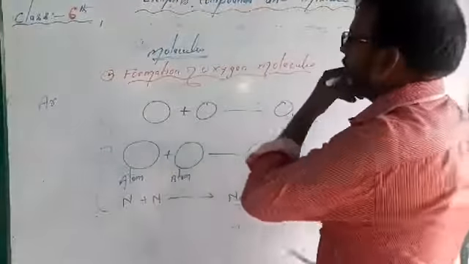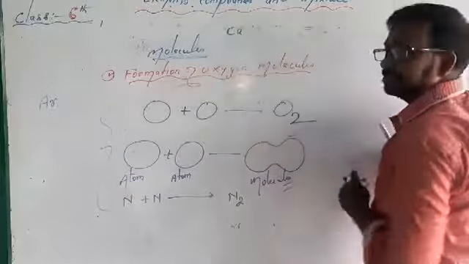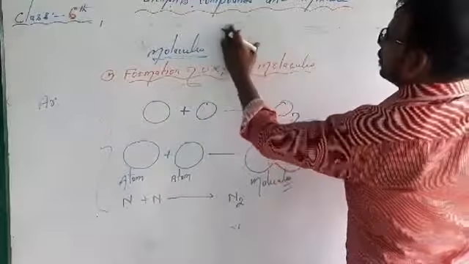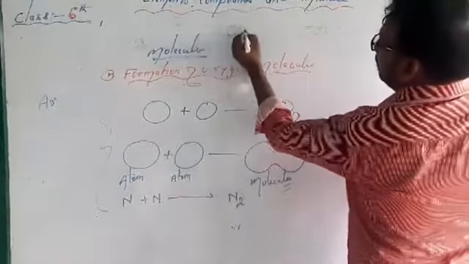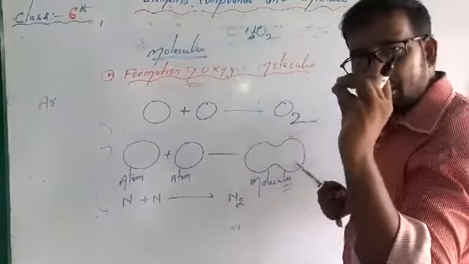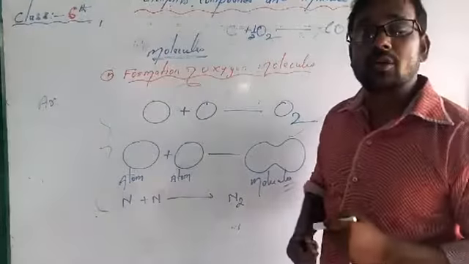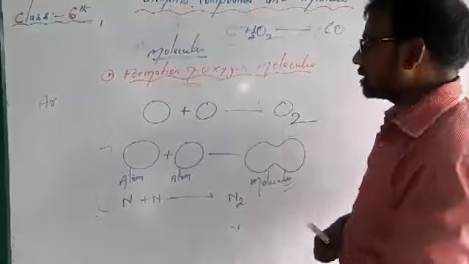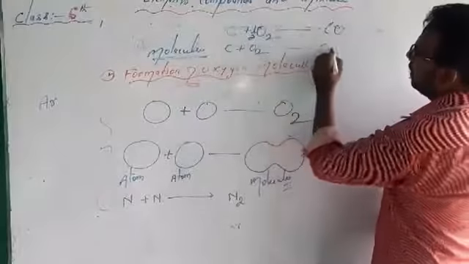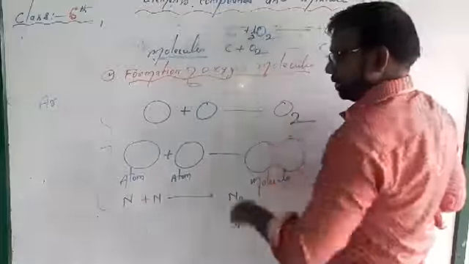Suppose I give one more example: carbon and a limited amount of oxygen. Limited amount, half O2, means a very small amount of oxygen. What is formed? CO, carbon monoxide. And here C plus O2, not half but an excess amount, what is formed? Carbon dioxide. So this is a molecule. One is a molecule and one is an element, an atom.